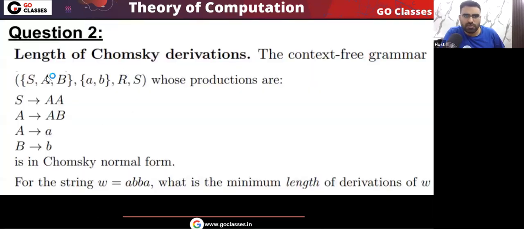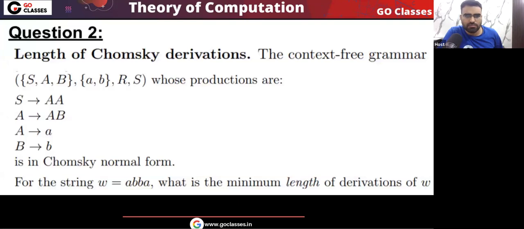Let's see this question, the length of Chomsky derivation. First of all, tell me, is this grammar in Chomsky normal form? Yes, you can see variable going to two variables, variable going to two variables, variable going to single terminal. So yes, this is in Chomsky normal form. Now let's derive w equal to ABBA.